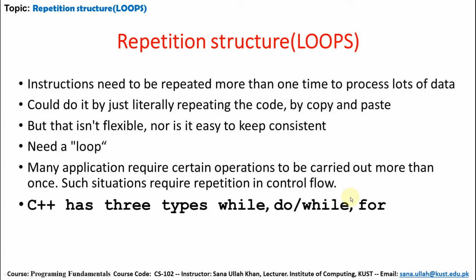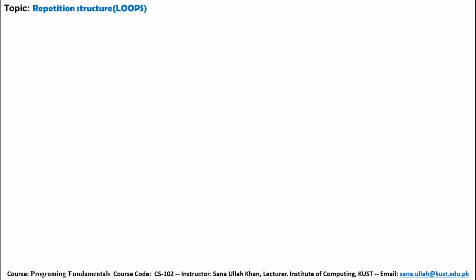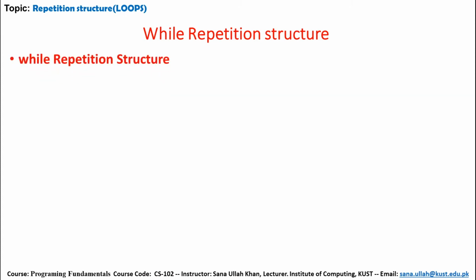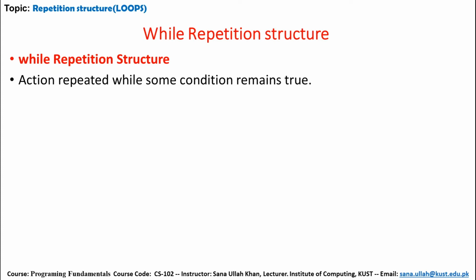In C++, only three types of repetition statements are allowed: while, do while, and for loop. So, the while repetition instruction: an action is repeated while some condition remains true. The statement will be executed repeatedly as long as the condition remains true.